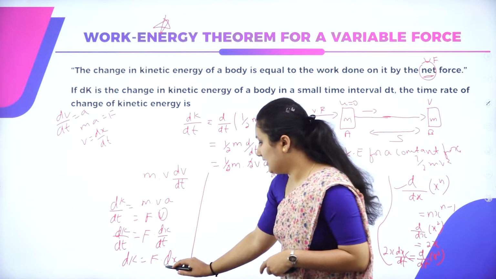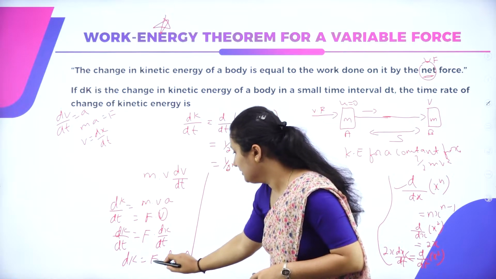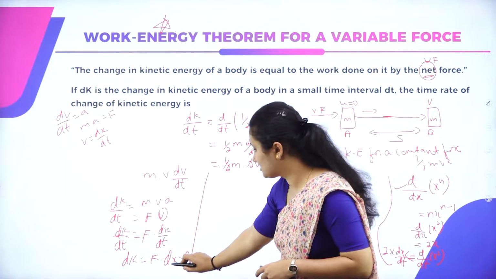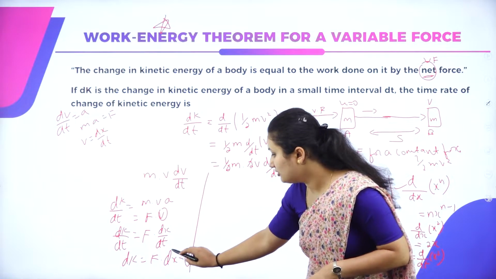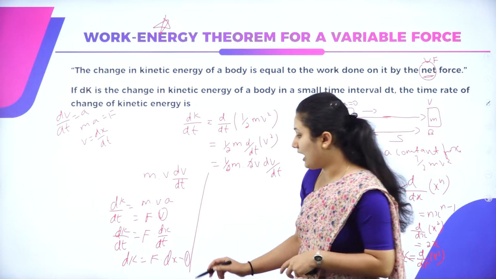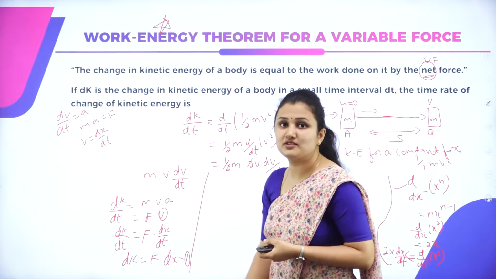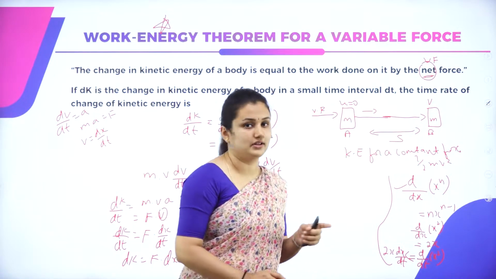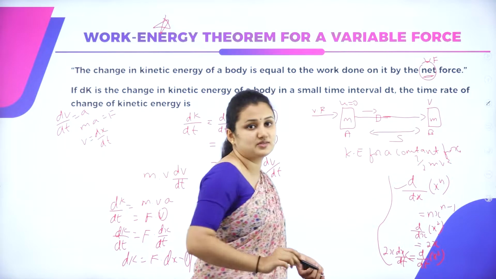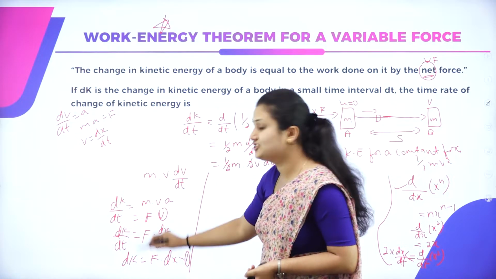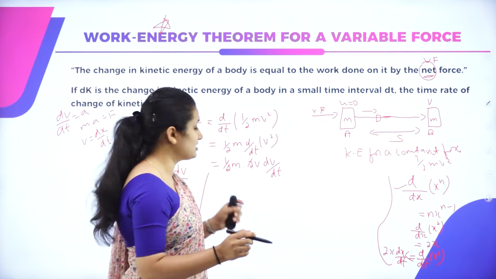Consider this as the first equation. For a small change in kinetic energy, you have the small displacement dx. But I want to know the total change in kinetic energy for a displacement of the object from one point to another, from A to B. I only know the small change in kinetic energy for a small displacement. So I'll make some considerations.